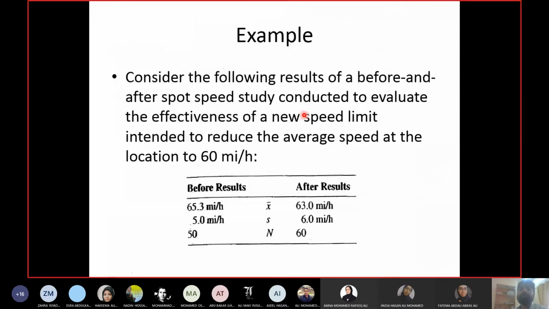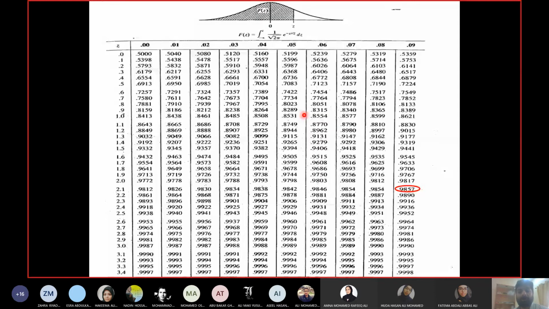It is less than 95%, so the difference between x1 bar and x2 bar in this case is not significant. Okay, let us do a couple of examples. So this is how you read the Z table. First, find the number before the decimal place and the first digit after the decimal place from the first column, and the second decimal place from the first row, and then look at the intersection point and take the probability. If this probability is 95% or more, then you have achieved a significant difference, otherwise you did not.